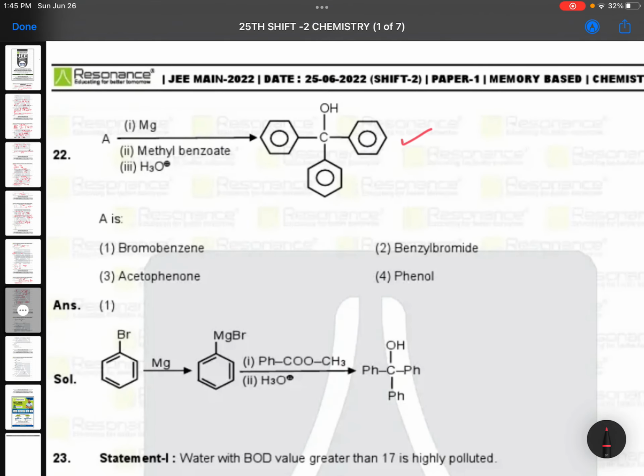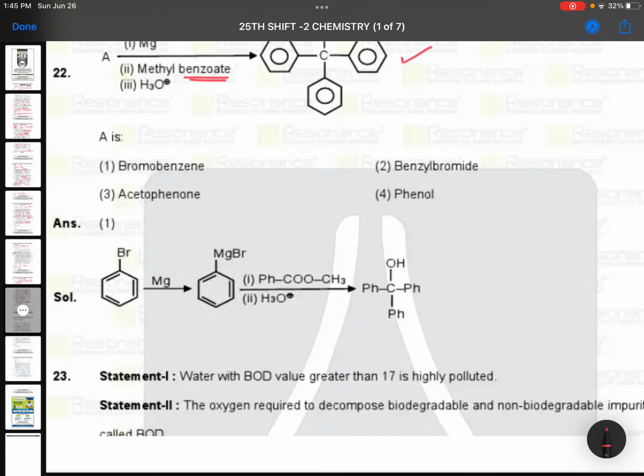And you want to get this compound from methyl benzoate. The methyl benzoate will be like this.